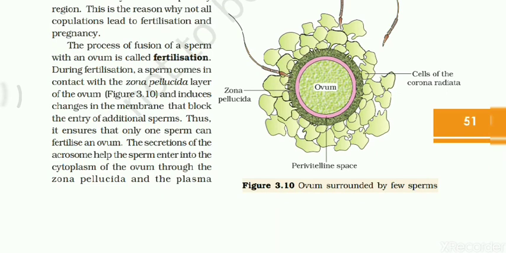So what happens when it reaches the vicinity? The membrane potential changes, and depolarization takes place. The membrane potential changes from minus 55 millivolt to a positive peak. When the charges are separated, there is no chance of fusion of a second sperm cell. So this is called the fast blockage.